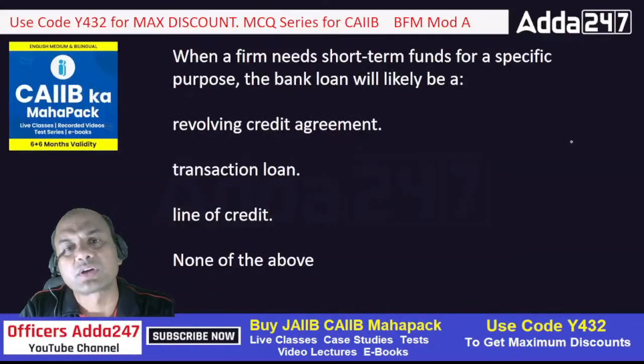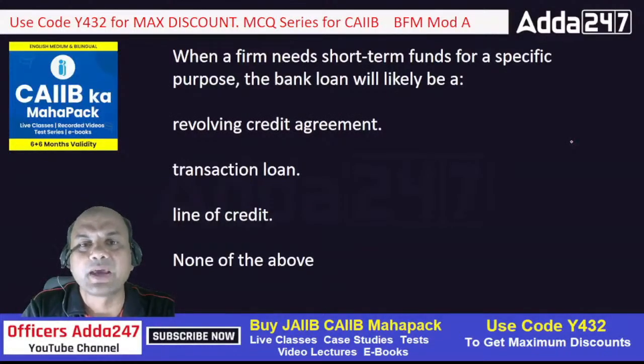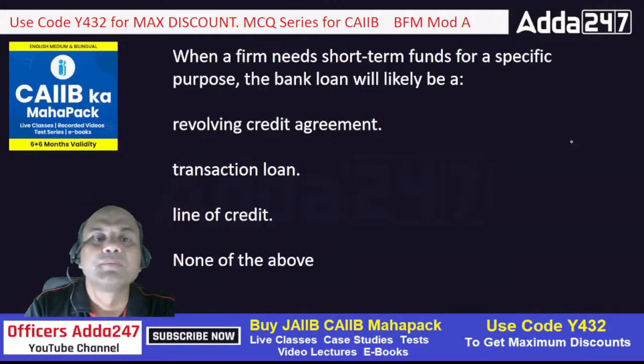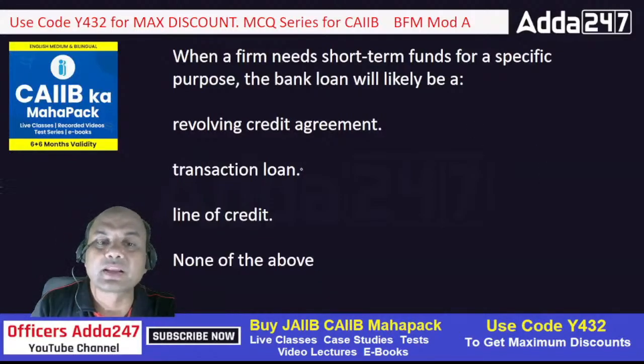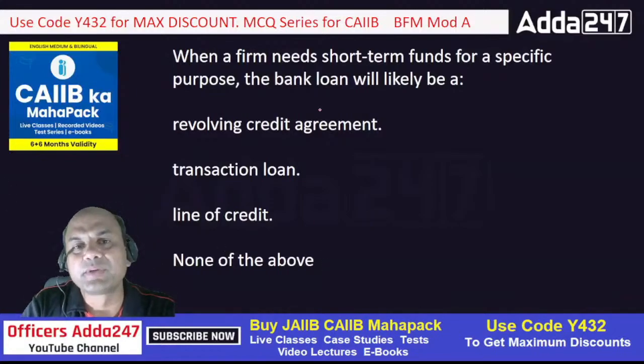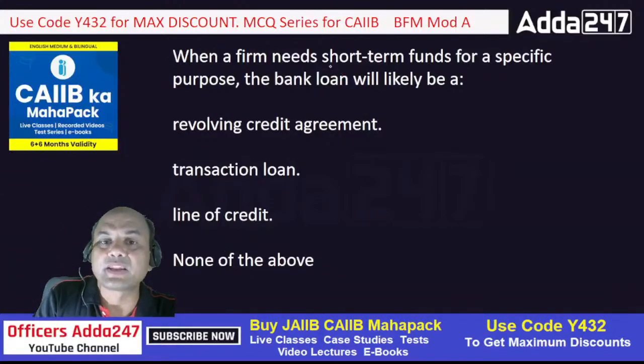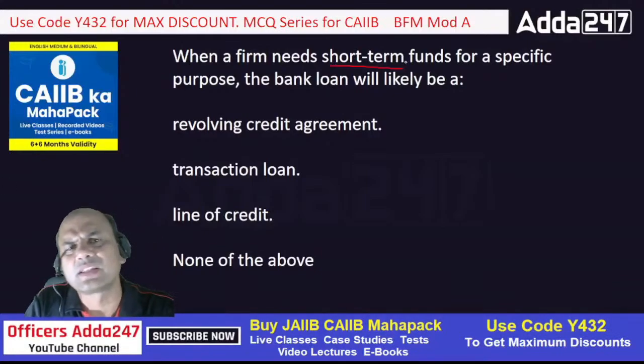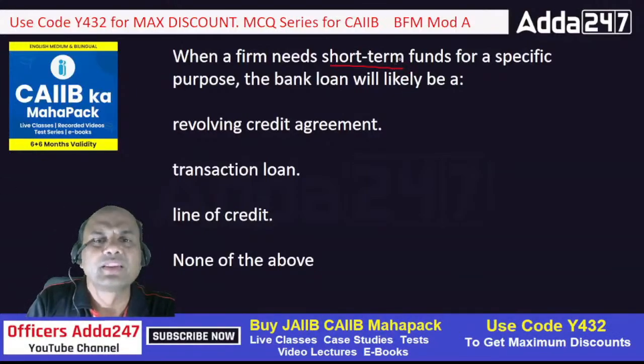When a firm needs short-term funds for a specific purpose, the bank will likely be a means what will the bank sanction? Revolving credit arrangement, or transaction loan, or line of credit, or none of the above. Means when the firm needs short-term finance. Here, short-term finance means finance generally for a maximum of 1 year. Okay, that's called short-term finance. So what will the bank do?